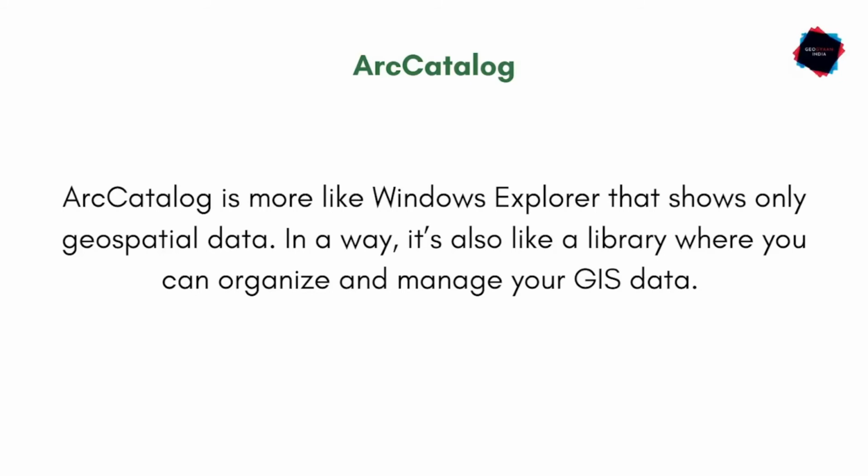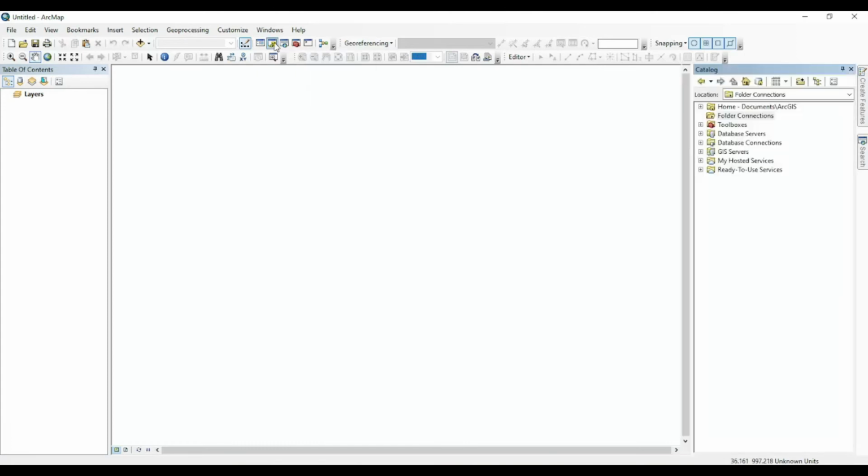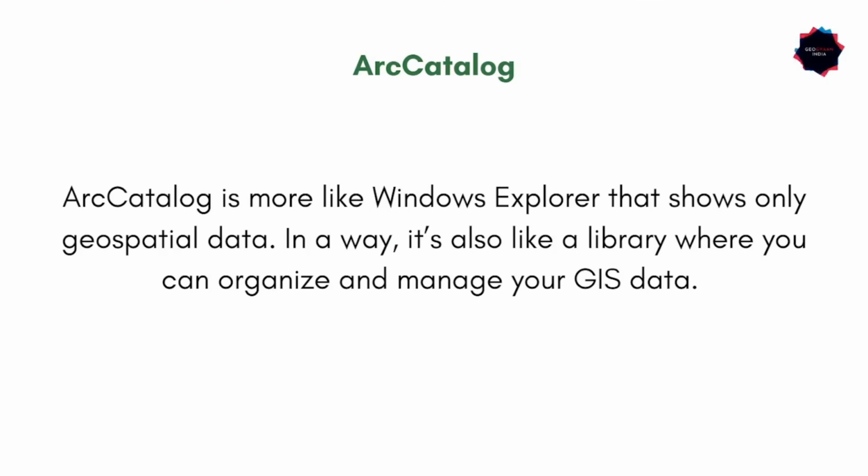Now we will see what is ArcCatalog. So in ArcMap, there is ArcCatalog here. If you click it, you can see the catalog. Here there is a home option, where you can connect to any folder whichever you want. Now what is ArcCatalog? ArcCatalog is more like Windows Explorer that shows only geospatial data. In a way, it is also like a library where you can organize and manage your GIS data.